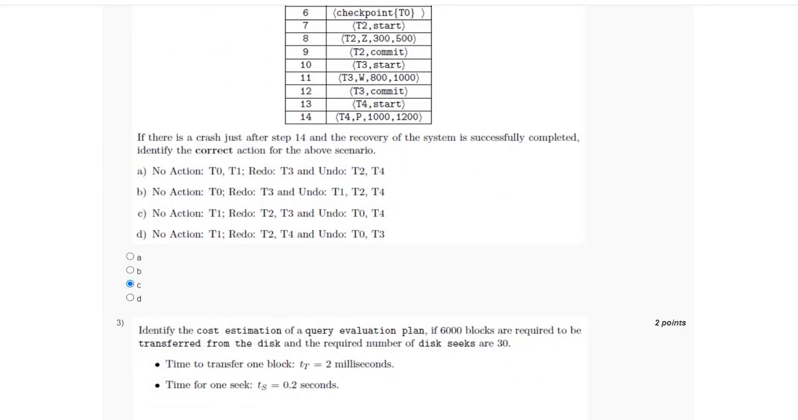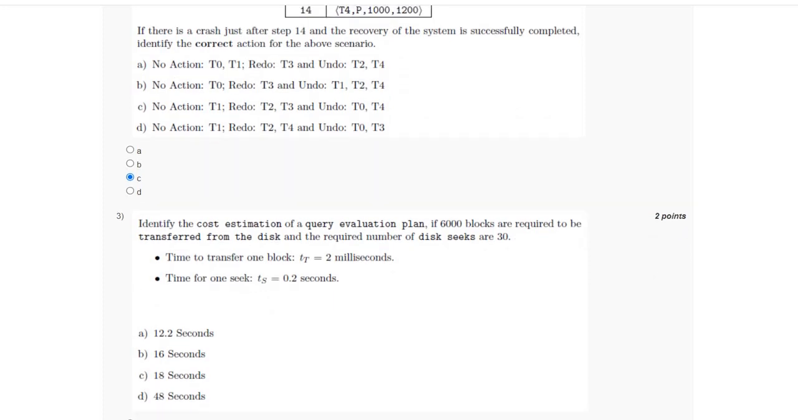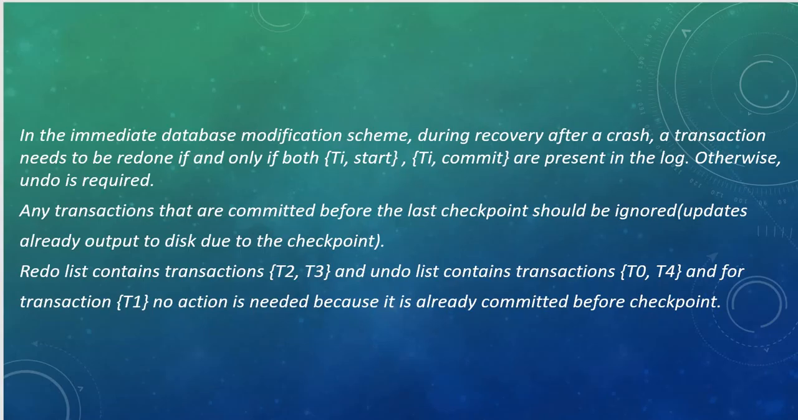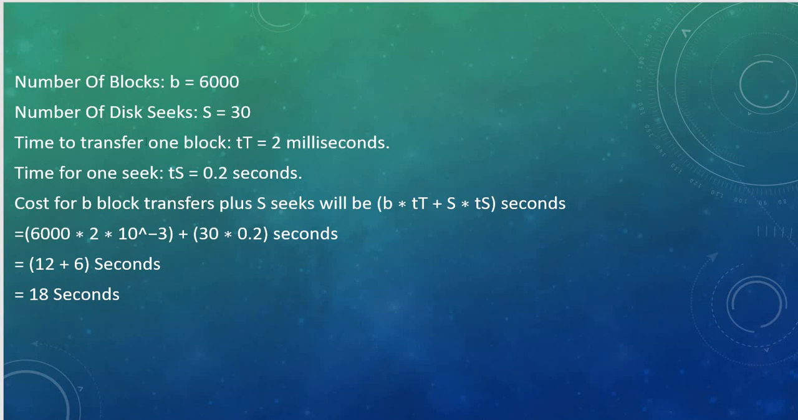For the third question, we have to identify the correct cost estimation of a query in which the number of blocks is given as 6000, which is represented by B, and the number of disk seeks, which is represented by S, is 30, and the time to transfer one block is 2 millisecond, and the time for one seek is given as 0.2 seconds. So using the formula as follows, we get the cost of the block transfer as 18 seconds, which is option C.